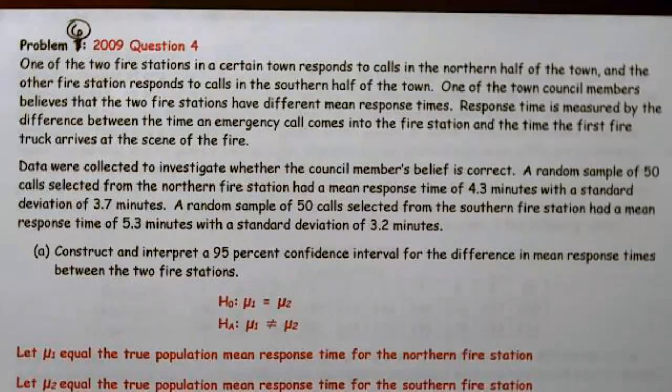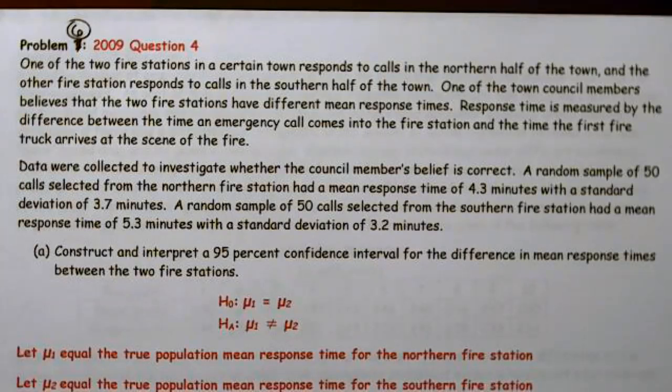Question number 5 is 2009, question 4. One of the 2 fire stations in a certain town responds to calls in the northern half of the town, and the other fire station responds to calls in the southern half of the town. One of the town council members believes that the 2 fire stations have different mean response times.